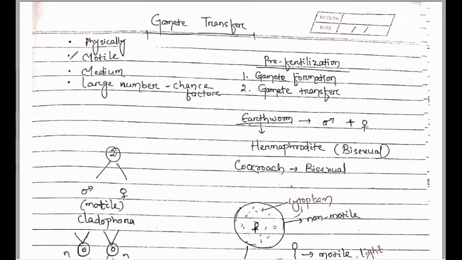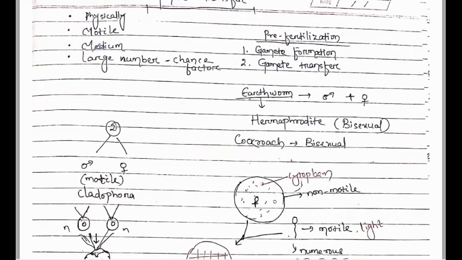In most of these organisms, the male gametes are motile in nature. In algae, bryophyta and pteridophyta, water is an essential medium for fertilization, and a large number of male gametes are produced due to chance factor. What is chance factor?